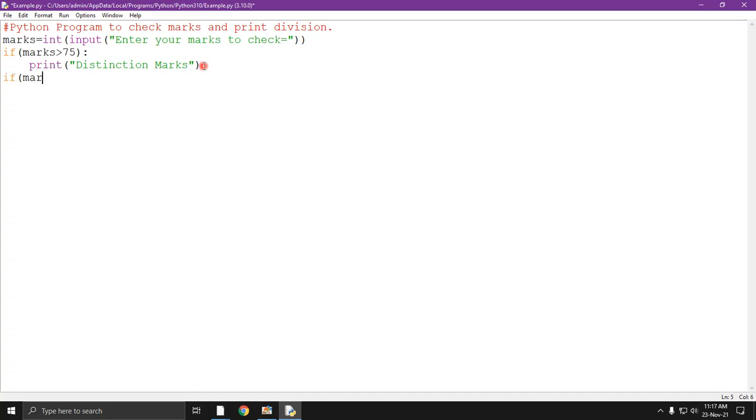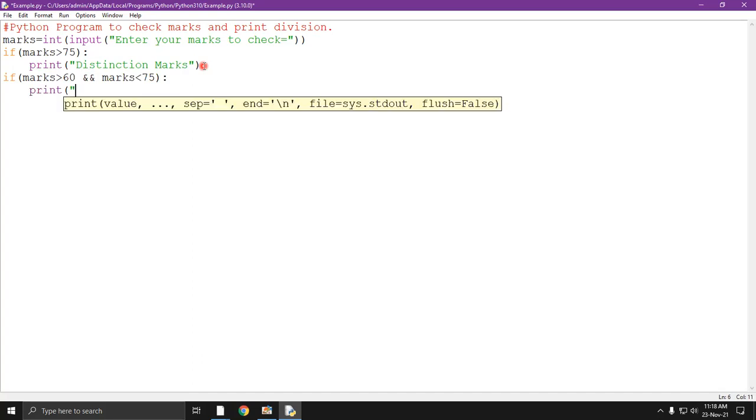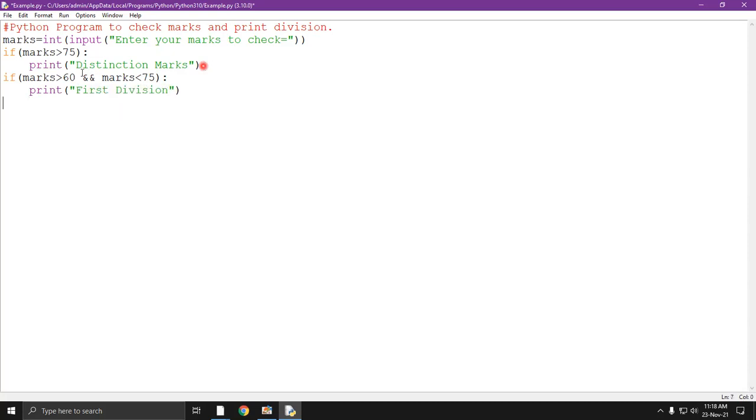If marks is greater than or equal to 60 but less than 75, then it will print first division. Here I have to use the elif statement because I am going to initiate the next condition.